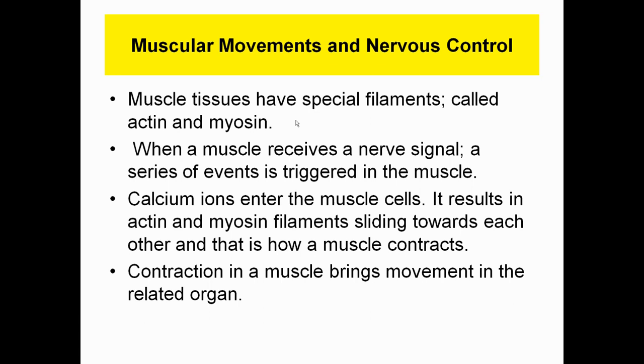When a muscle receives a nerve signal, a series of events is triggered in the muscle. And the most important thing is that calcium ions enter the muscle cells, and this results in the actin and myosin filaments sliding towards each other, and ultimately leads to muscle contraction. Contraction in the muscle brings movement of the related organ nearby.